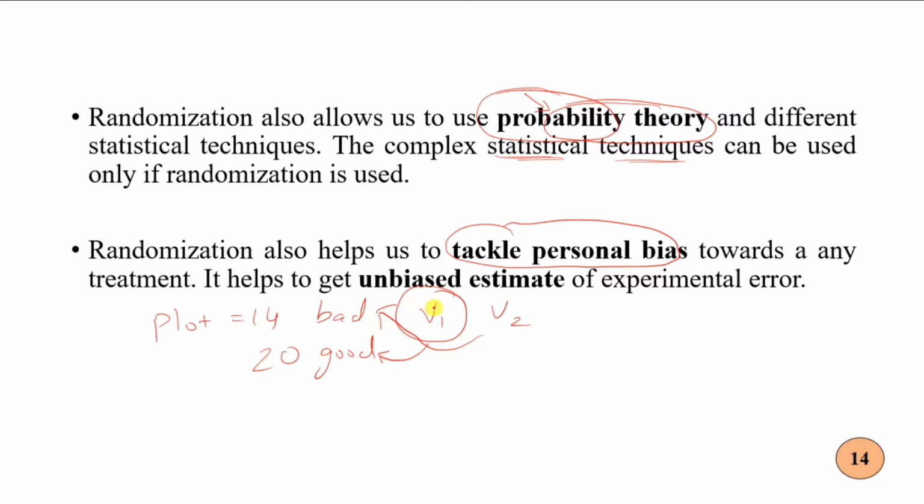But by randomization I can't do this subjectively. The allocation will be based on randomization, so both varieties have an equal chance of being allocated to a good or a bad plot. This is how it allows me to tackle personal bias. The second utility is that it provides an unbiased estimate of the experimental error. So these are the utilities of randomization.